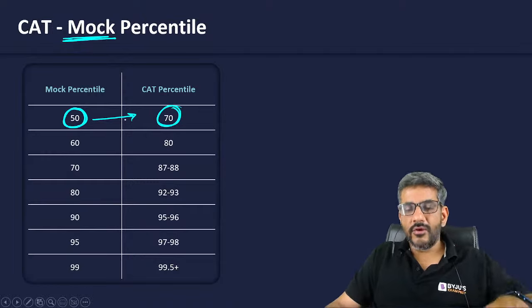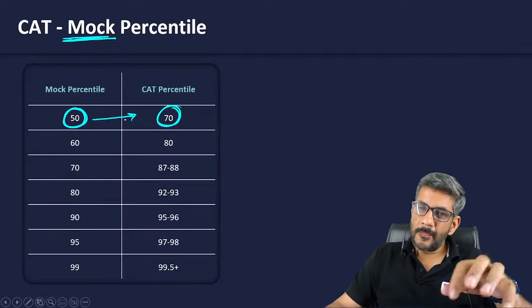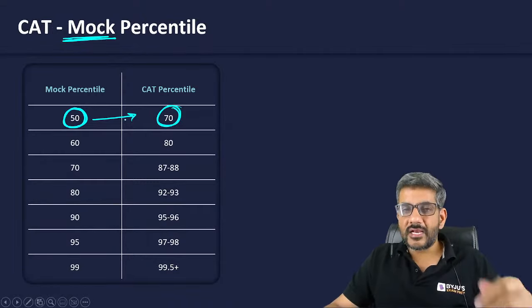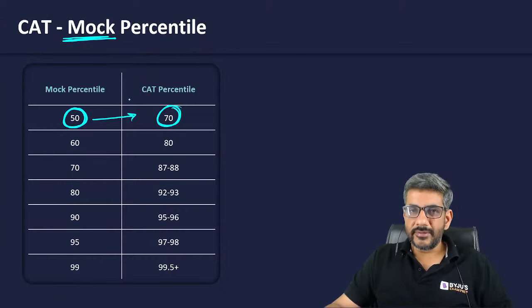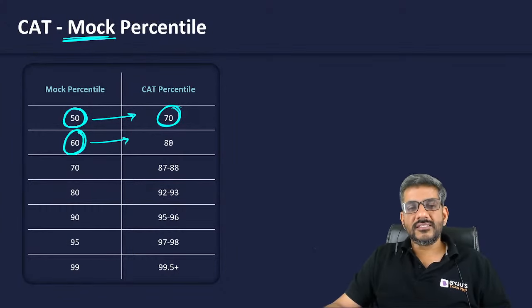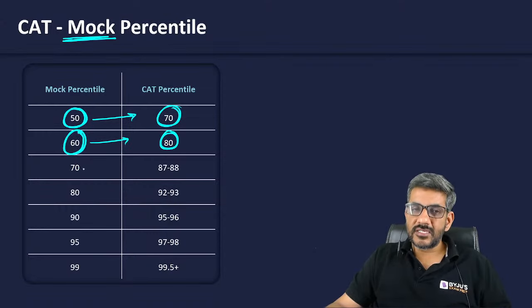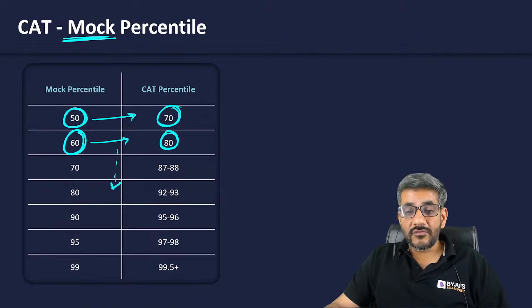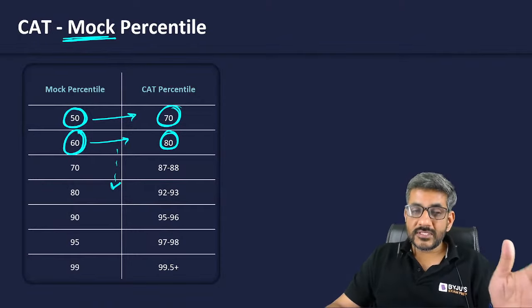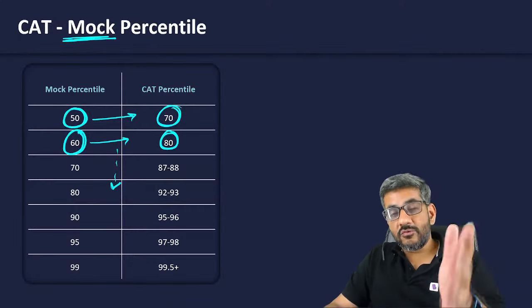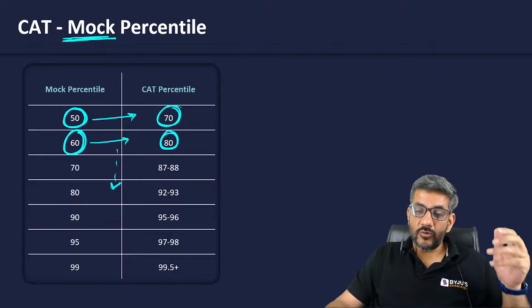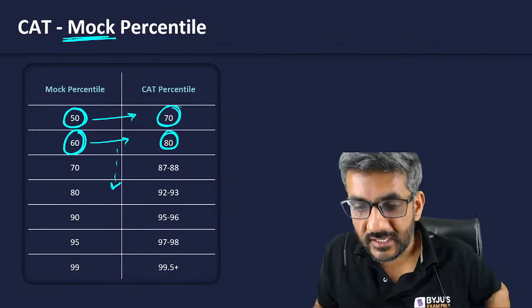That means if today you are getting 50 percentile in the mock test, there are good chances that if you write the actual CAT, you will get around 70 percentile. If you are getting a 60 percentile in the mock, there are good chances that if you write CAT today, you will get 80 percentile, and so on. This table gives you a comparison of what mock percentile is equivalent to what CAT percentile if you write that exam today itself.